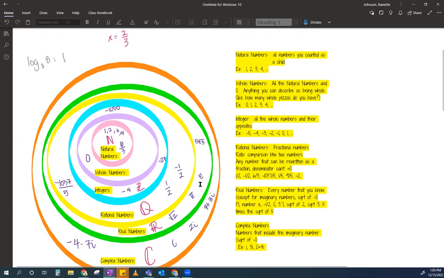You haven't met the number e yet, right? There's a number called e. You haven't met them yet. There's 5 root 3. There's 2 minus root 2. Any number that can't be written as a fraction. So most of these numbers are special numbers like pi and e, and then square root numbers.